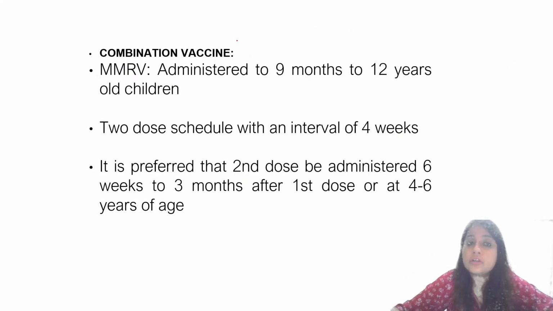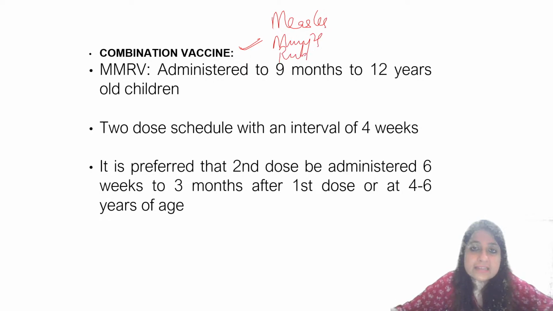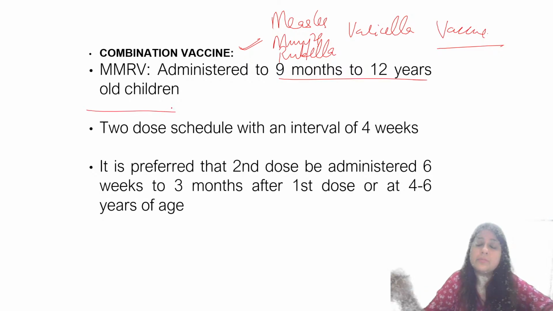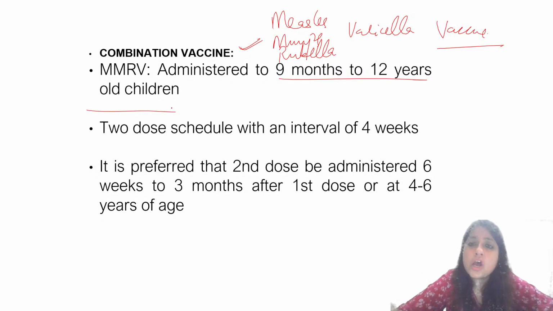But then it can also be given in the form of a combination vaccine. What is this? This is measles, mumps, rubella, varicella. Okay, many private hospitals you will see are giving MMRV vaccine, which is also administered between 1 year to 12 years or 9 months to 12 years, 2-dose schedule, 0.5 ml subcutaneous with an interval of 4 weeks.